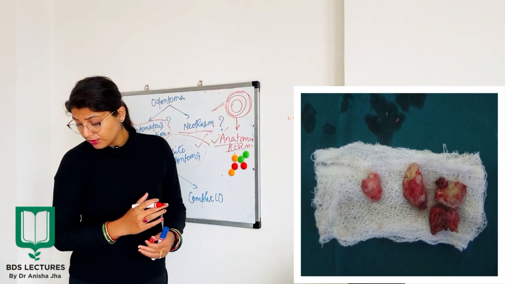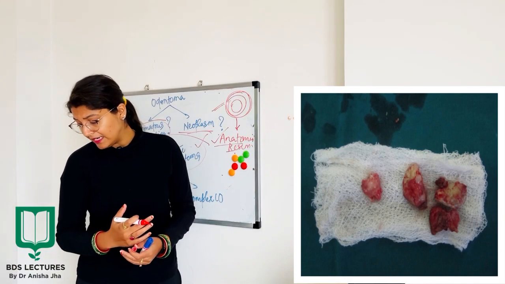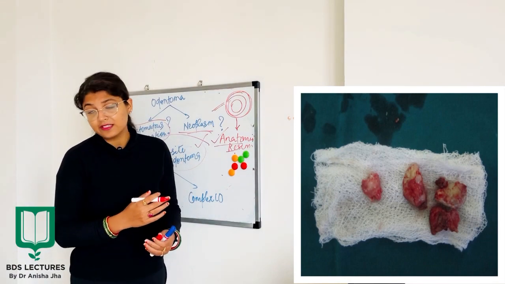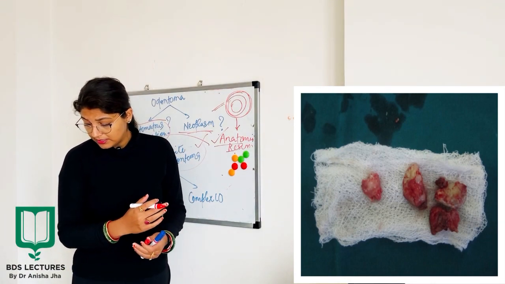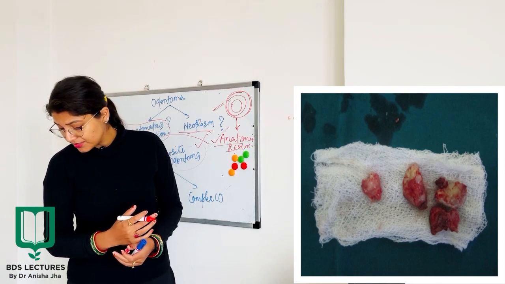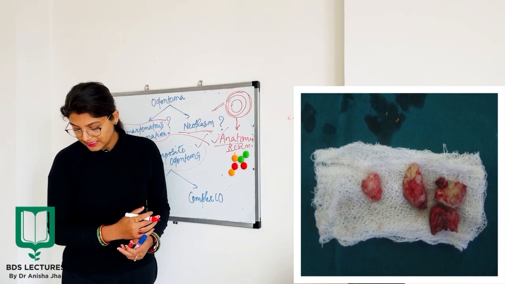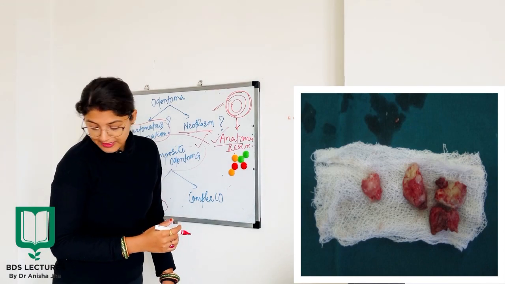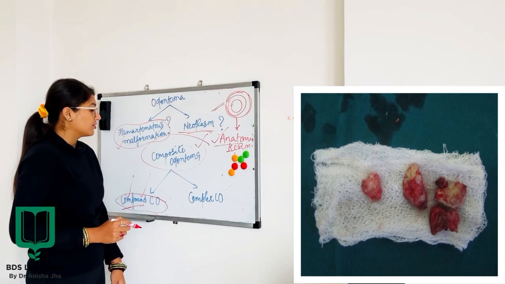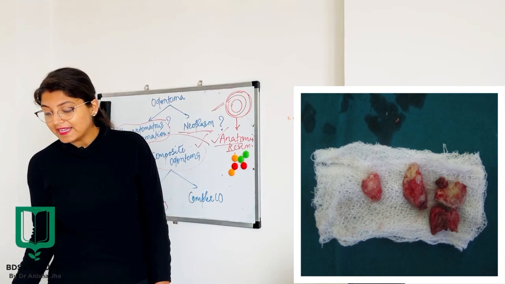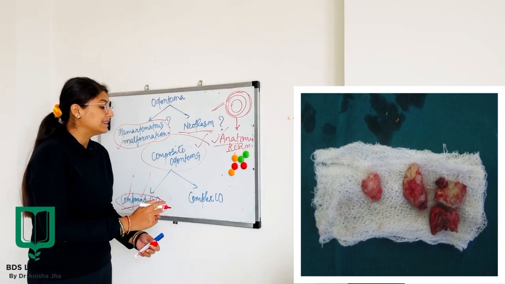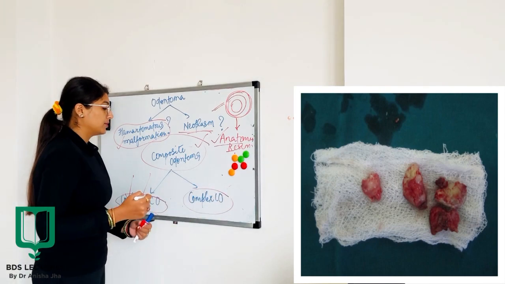In some composite odontoma, the enamel and dentine are laid down in such a fashion that the structure bears considerable anatomic resemblance to the normal teeth, except they are smaller than the typical teeth. Okay, so they have been termed as your compound composite odontoma. Now coming to the next type of odontoma, that is your complex composite odontoma.